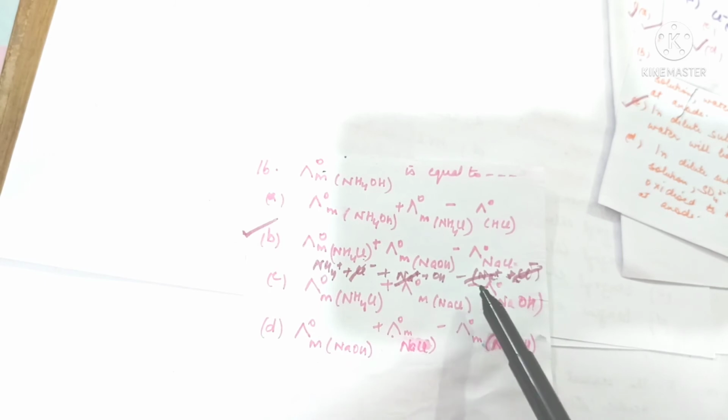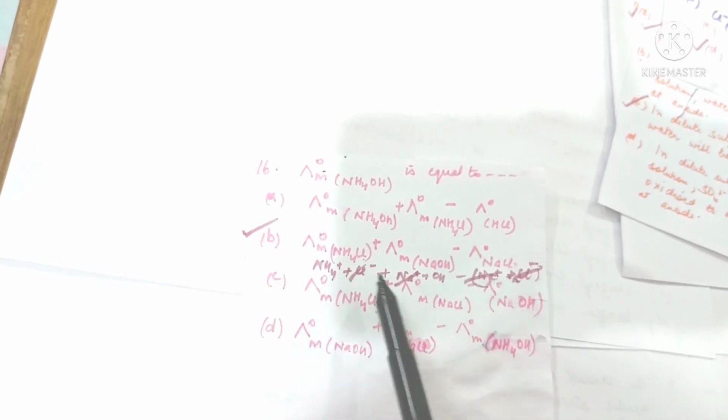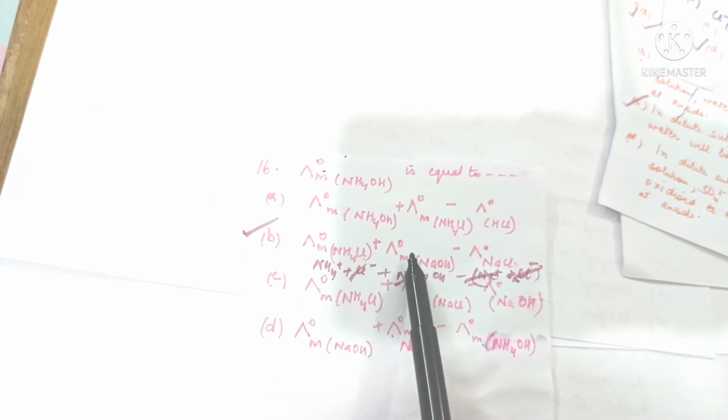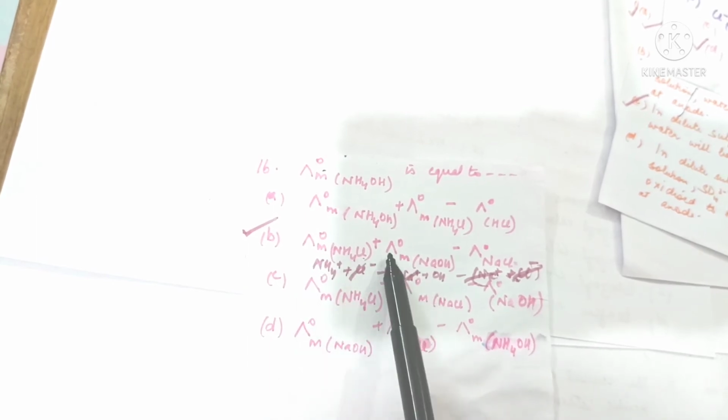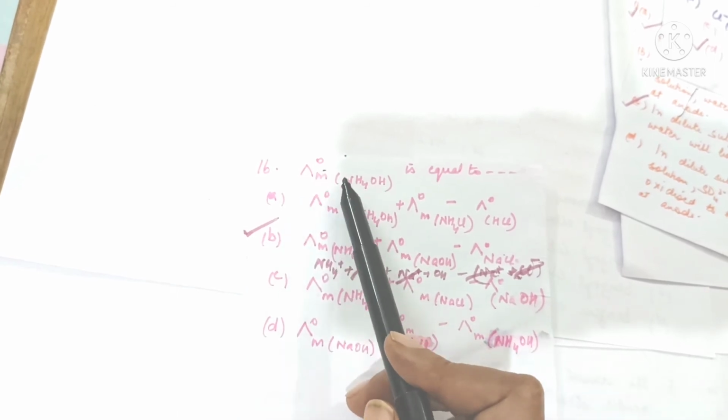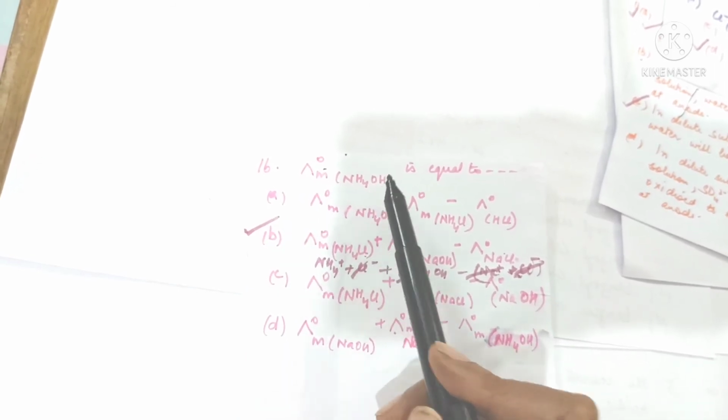Chloride ions minus chloride ion plus sodium ion minus sodium ions. So this is left. So when we add the molar conductivities of these two and subtract this from this, we get the molar conductivity at infinite dilution for ammonium hydroxide.